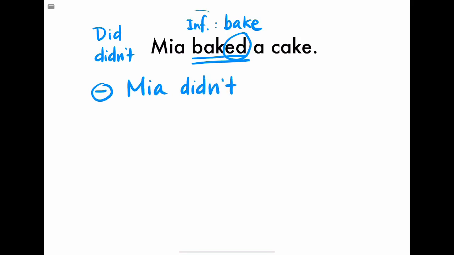We will use the infinitive form. The verb is not conjugated. Mia didn't bake a cake.